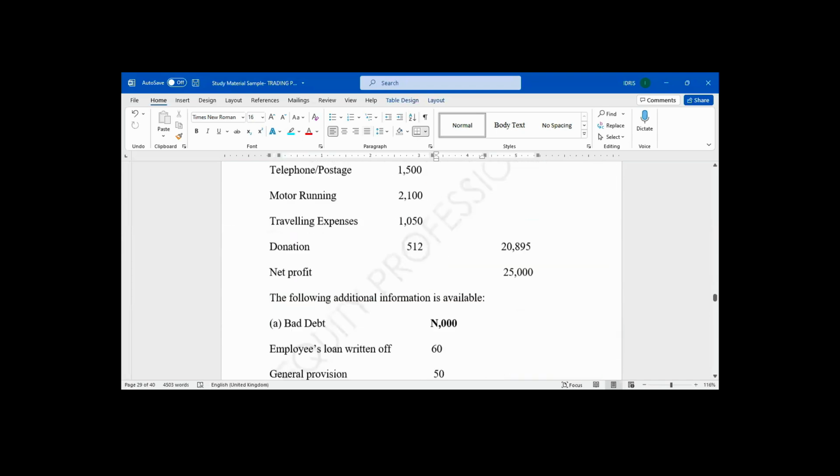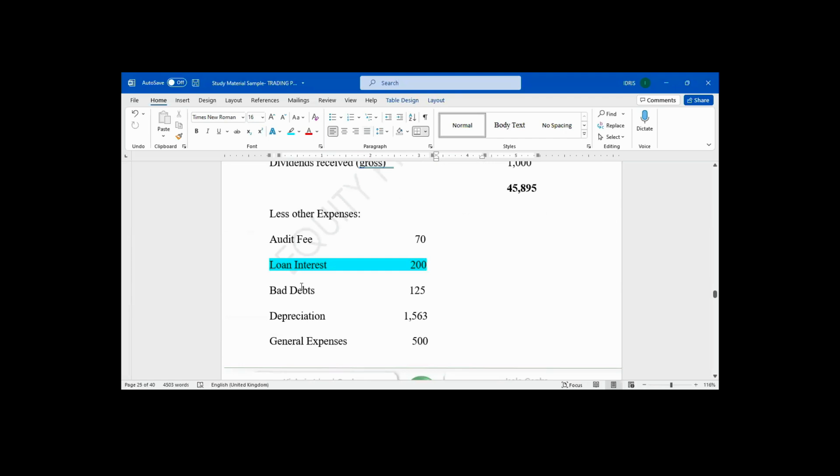Now, after loan interest, what is the next item? Bad debt. Is it allowable or disallowable? Bad debt written off is allowed. General provision for bad debt is disallowed. Why is specific provision allowed?